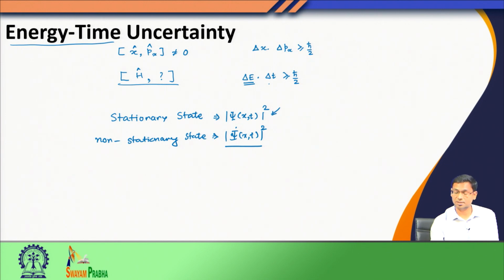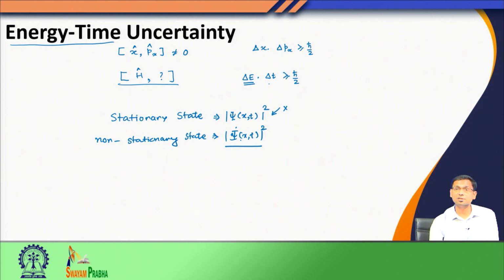Now, where did we get the non-stationary state? We obtained the non-stationary state when the state function is not an eigenfunction of the Hamiltonian.